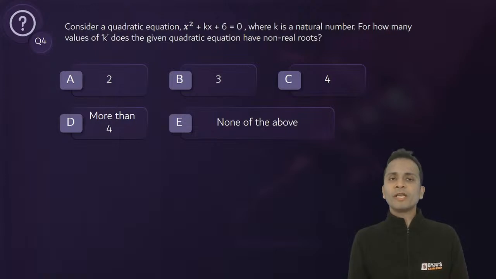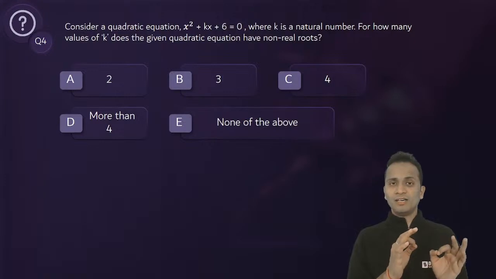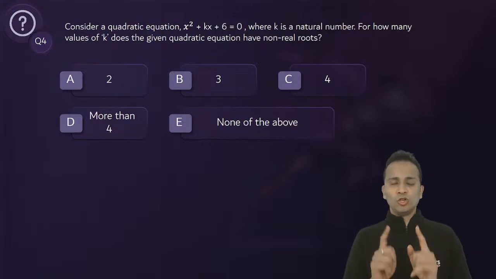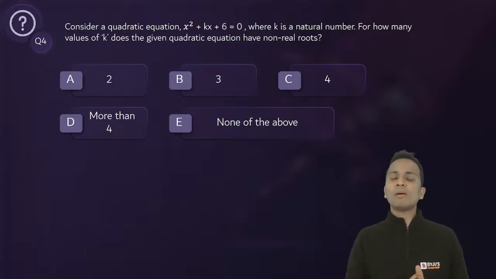Now you are given a quadratic equation x square plus 6x plus 6 equal to 0, where k is a natural number. For how many values of k does the given quadratic equation have non-real roots? Non-real roots, I've explained earlier in the concepts, in the formulas. Non-real roots is the same as imaginary roots. So you will have to apply the condition of imaginary roots and you will get the answer. And just one thing, you have to be careful.